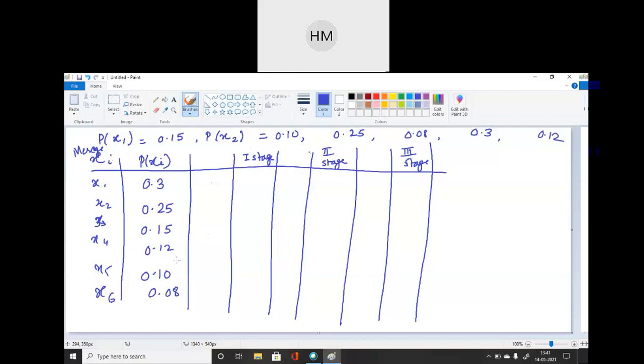Yes student, क्या करना है next step, कौन बताएगा? Yes students, please reply. Yes student, is it audible to all? Yes, so which probabilities are to be combined? That is my question. Yes, merge two lowest probabilities. So what I will do?